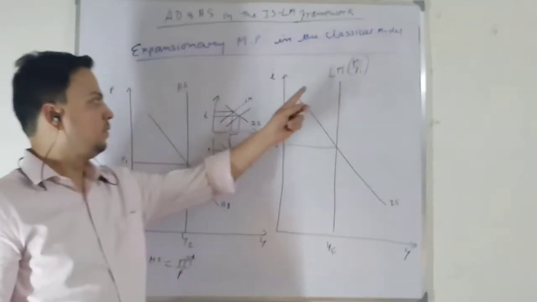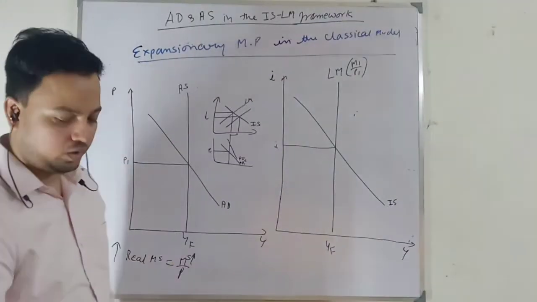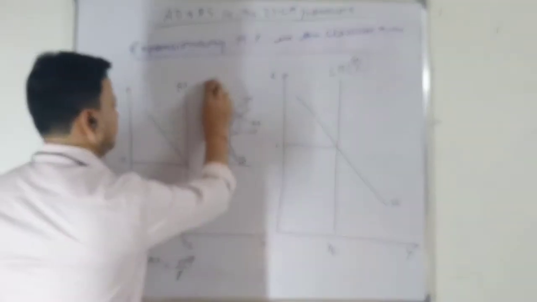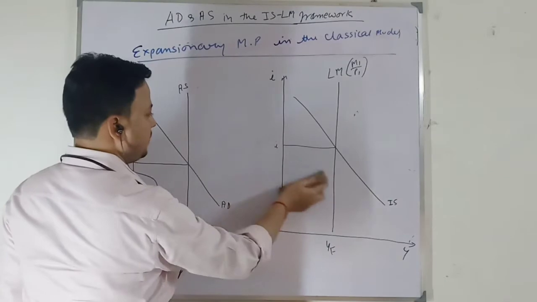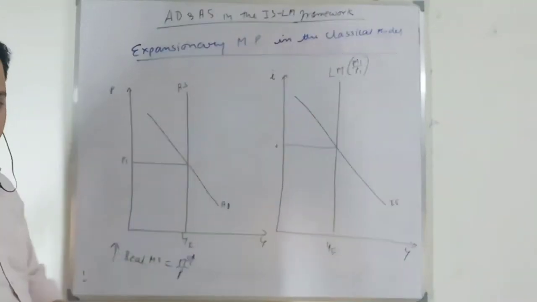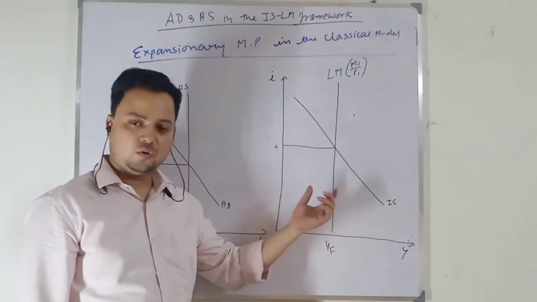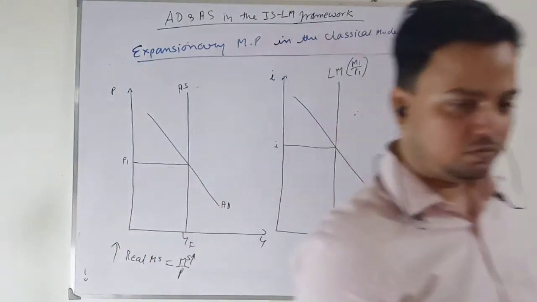But here I am taking a vertical aggregate supply curve. Why? Because output is at full employment. And you know that this case pertains to crowding out when we are having fiscal expansion. Okay, let's see what will happen when we are having monetary policy expansion.